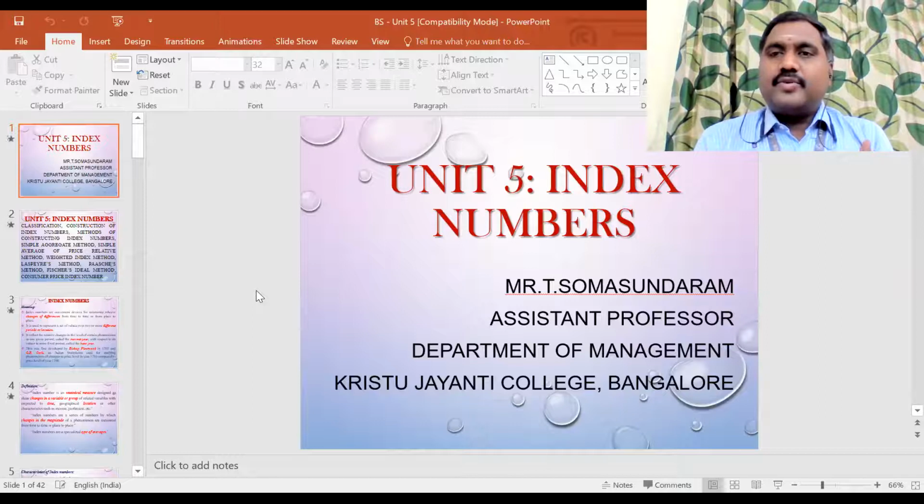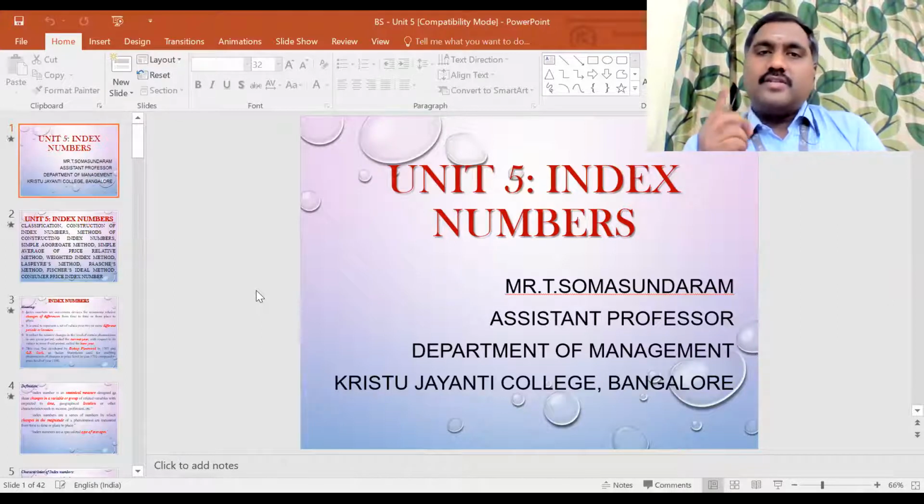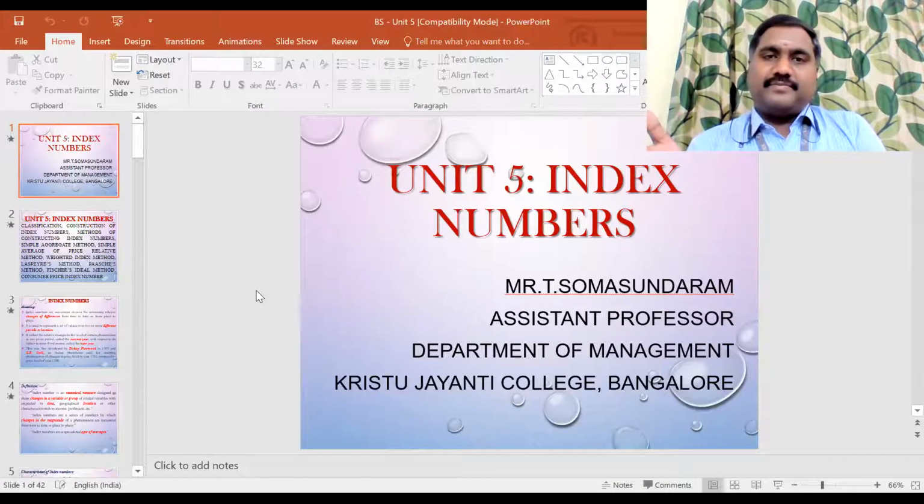And then we discussed the different types of index number. There are three types of index numbers. One is price, another one is quantity, and another one is value. Whenever we are working on problems, the data is related to price, quantity, and then value. These are the three types of index number.